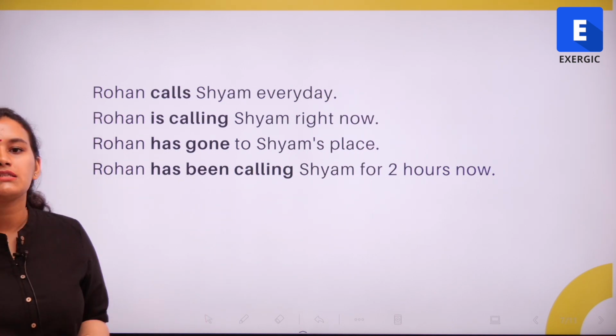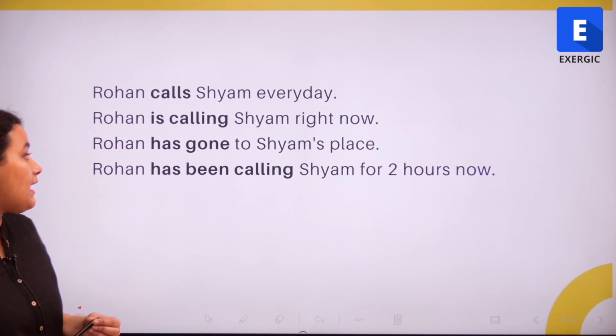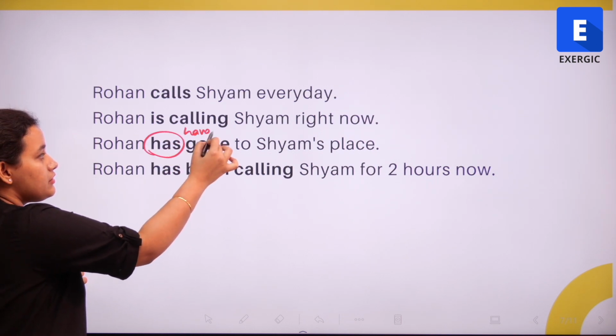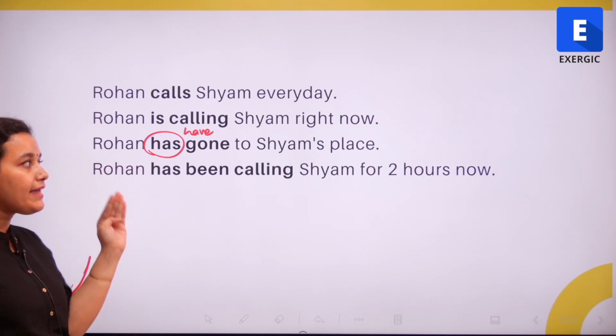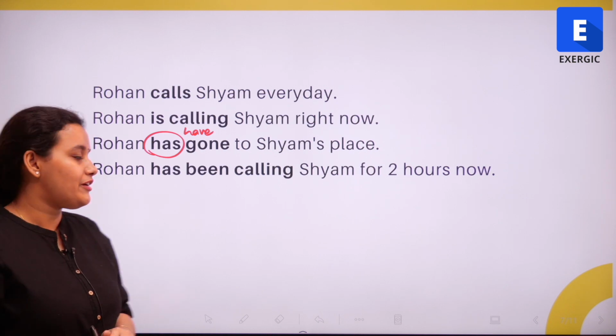How do I recognize the sentences in the present perfect, or how do I frame a sentence in present perfect? I need to have this has, right? Or we can have a have. So he has gone to Shyam's place, she has gone to Shyam's place, I have gone to Shyam's place, they have gone to Shyam's place, so on and so forth, right?